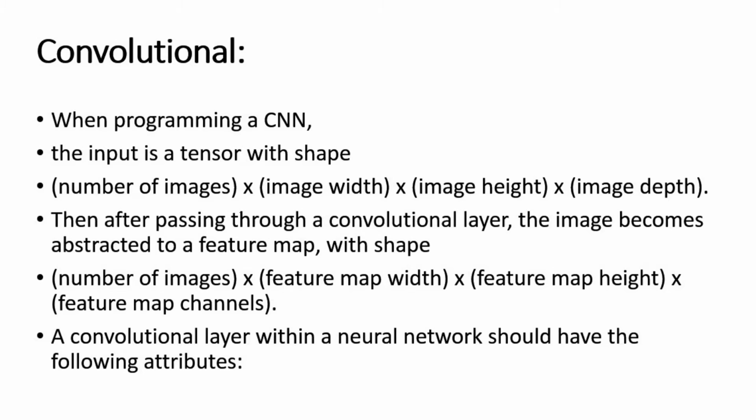Then after passing through a convolutional layer, the image becomes abstracted to a feature map with shape: number of images, feature map width, feature map height, feature map channels.